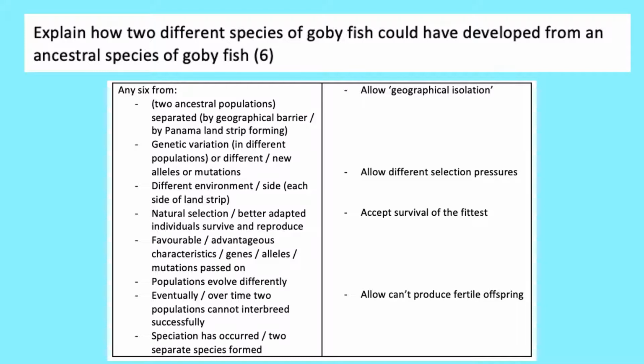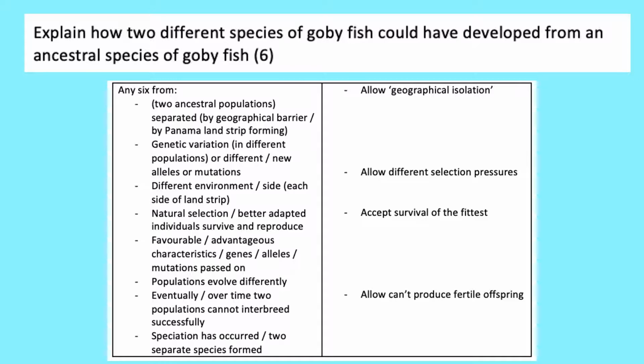Genetic variation will arise in the different populations, so different variation will occur in the two different populations, and this is a result of different alleles and different mutations occurring in different individuals. Now, because a different environment will be there on each side of the strip, so obviously on the Pacific side and the Caribbean side, there'll be a different climate, there'll be different competitors, there'll be different predators, different prey. Things will evolve differently. So you can say that there are different selection pressures.